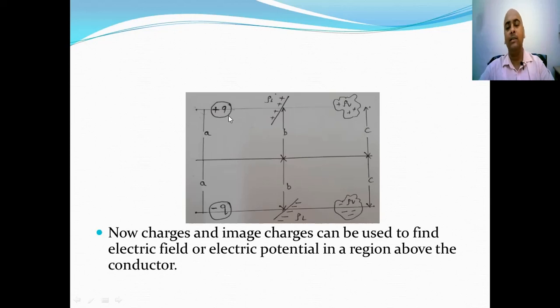So in case of method of images, we replace the conductor with the images of the charges and calculate the field above the earth by taking the algebraic sum of potential or electrical field due to charges and their images.